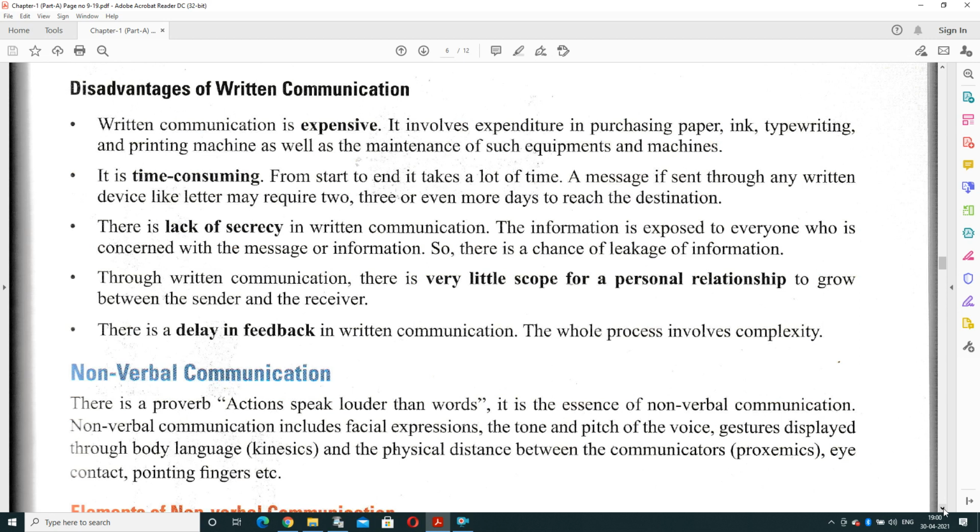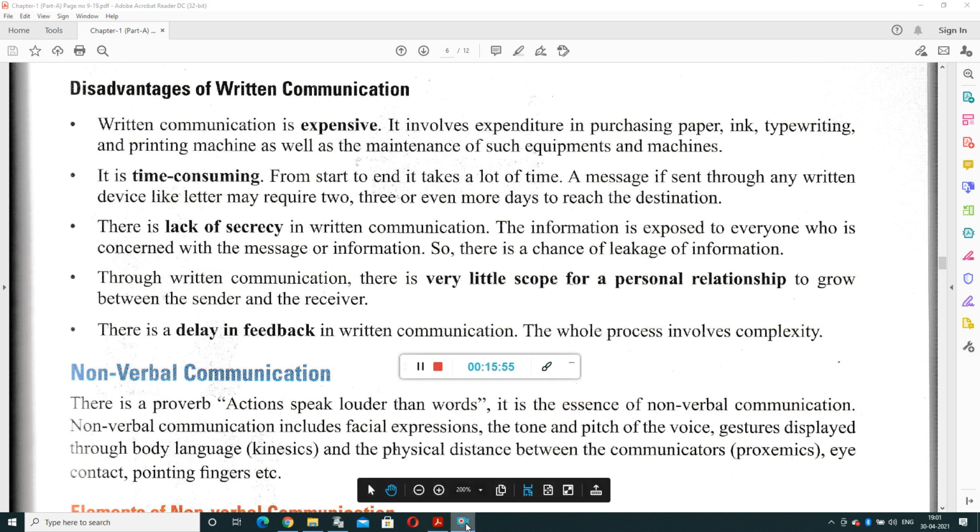And next, through written communication there is very little scope for a personal relationship to grow between the sender and the receiver. There is also a delay in feedback in written communication.